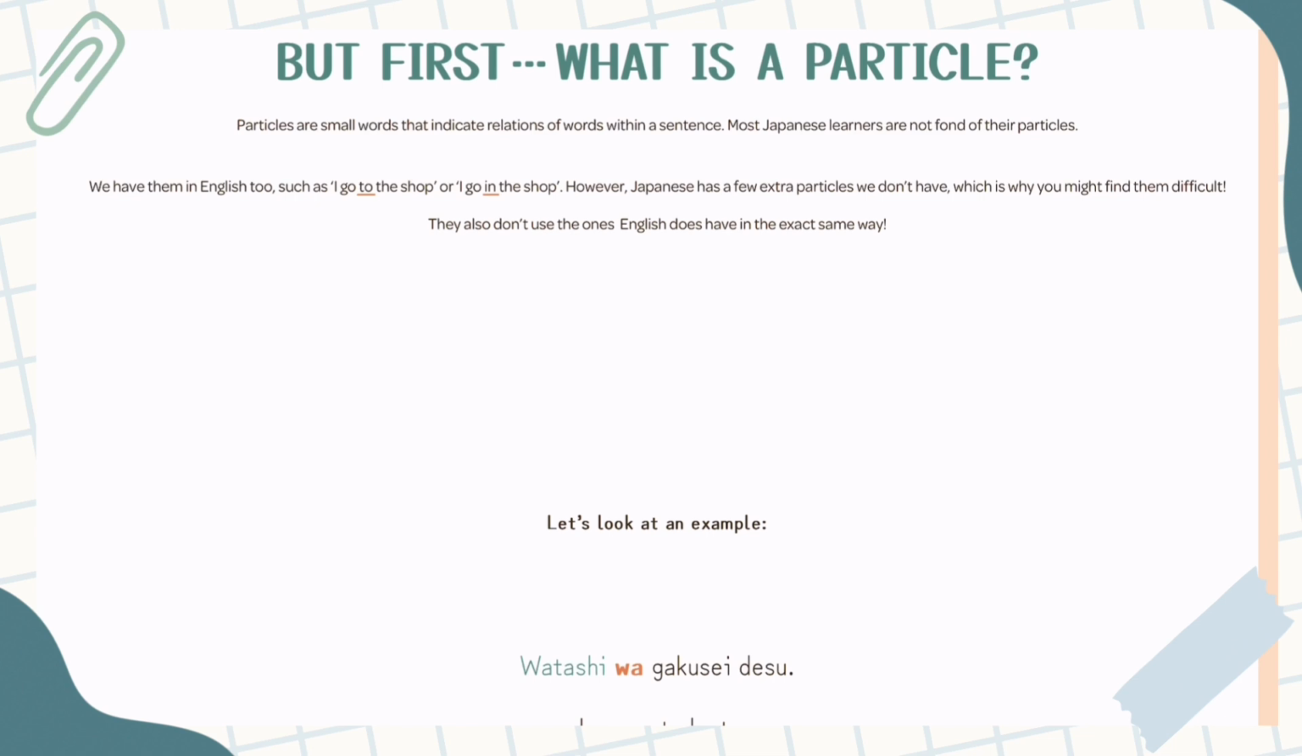But first, what is a particle? Particles are small words that indicate relations of words within a sentence. Most Japanese learners are not fond of the Japanese particles. We have them in English too. So we have particles in English, such as I go to the shop or I go in the shop. It basically just tells you how you are interacting with the shop. Go to versus go in. However, Japanese has a few extra particles that we don't have, which is why you might find them difficult.